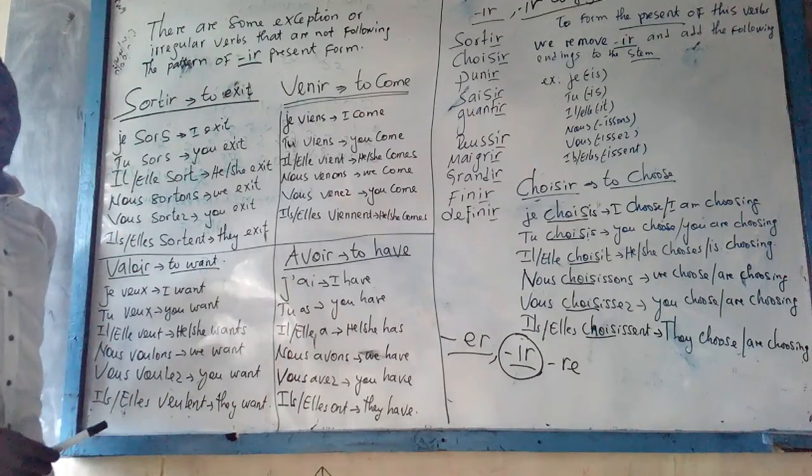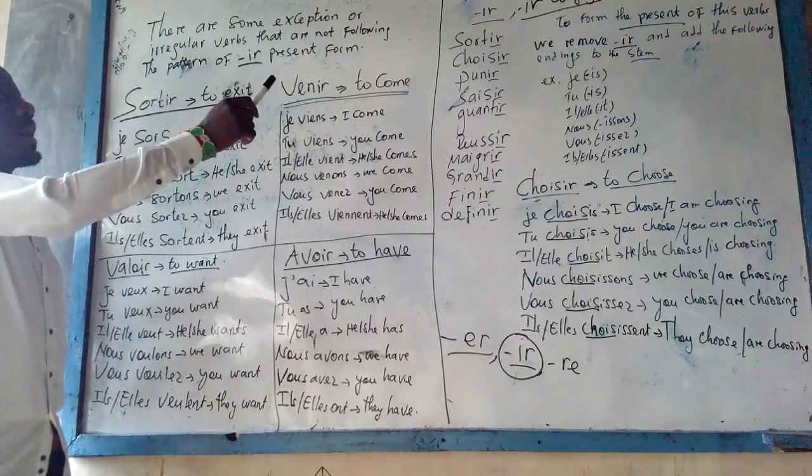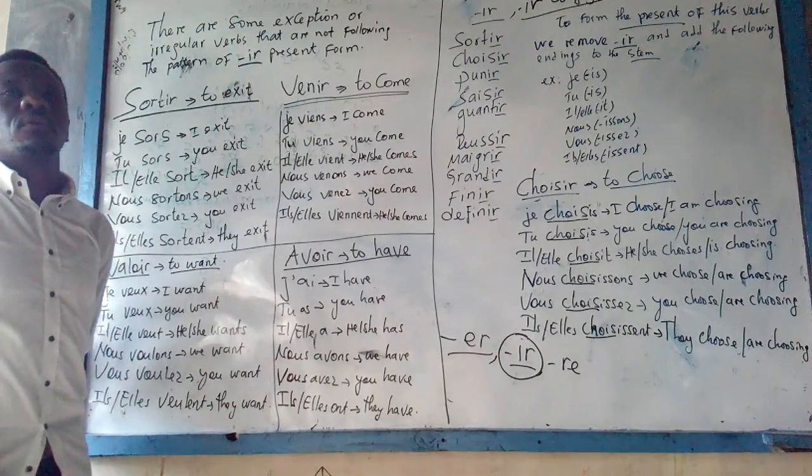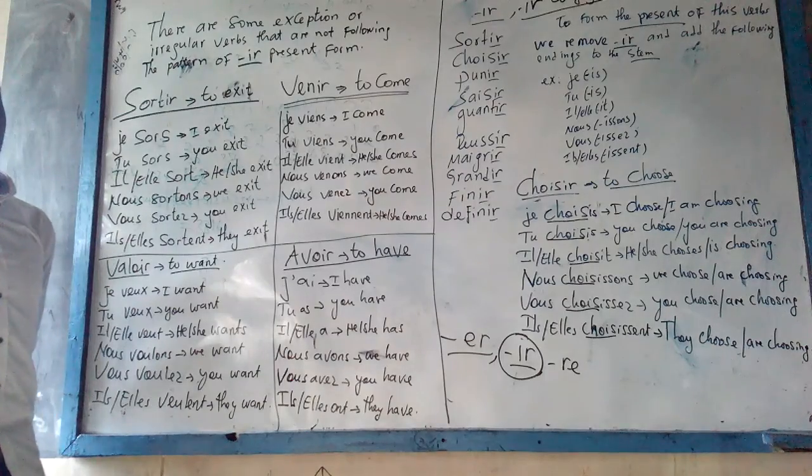That is all about French verbs that belong to this IR group. We call them IR verbs. That is how they form the present tense.